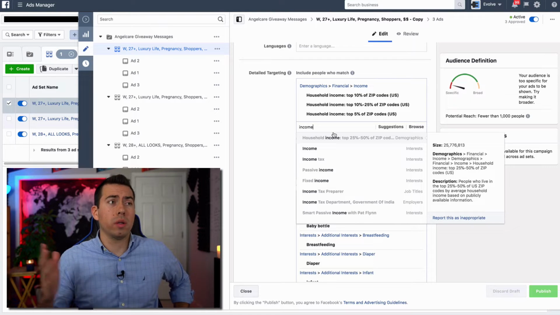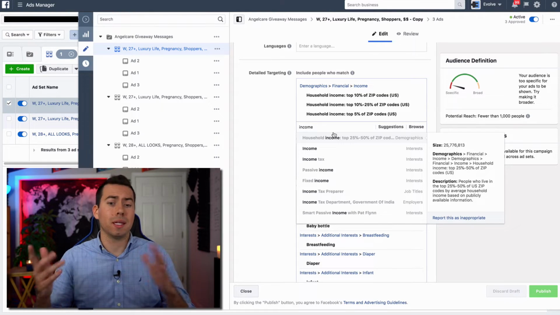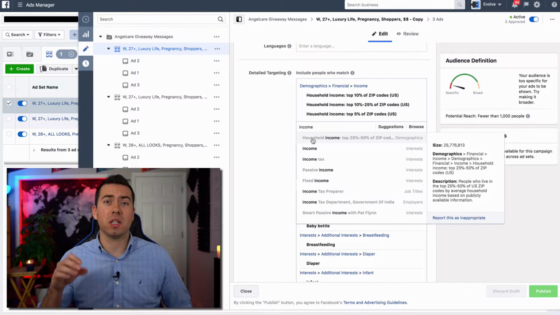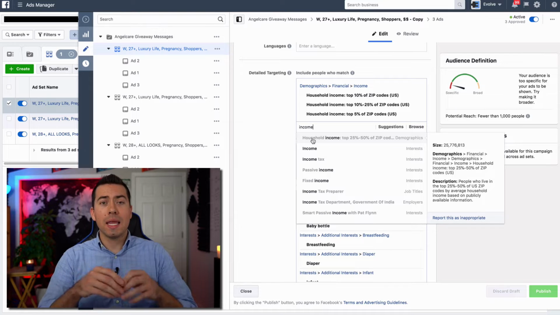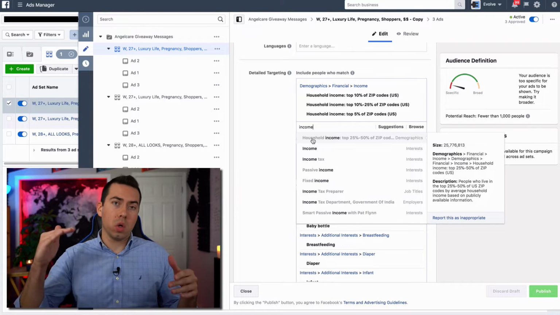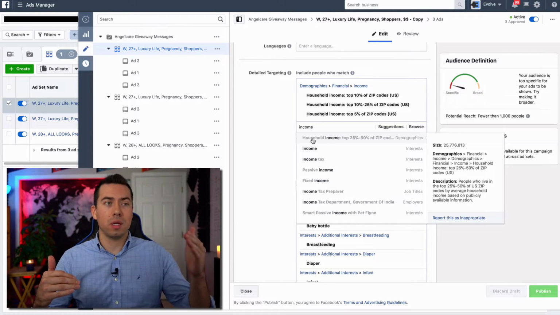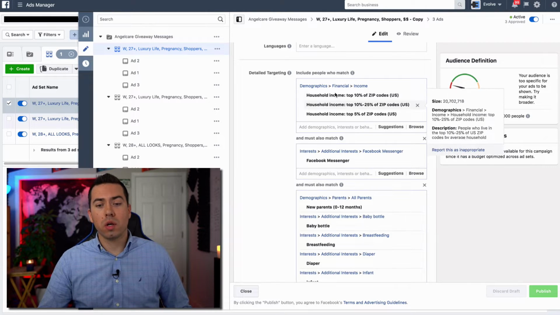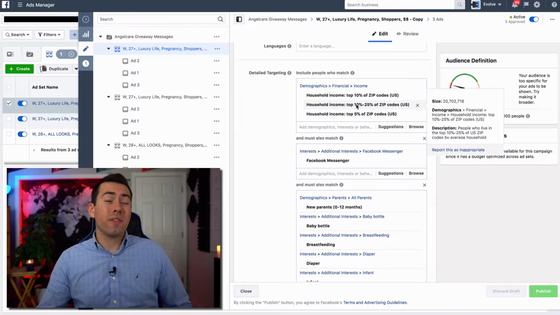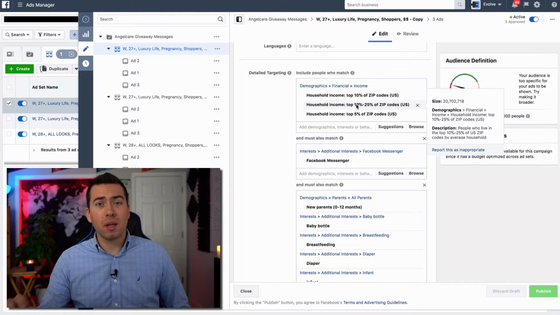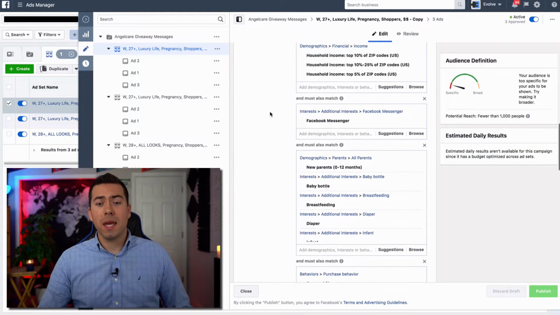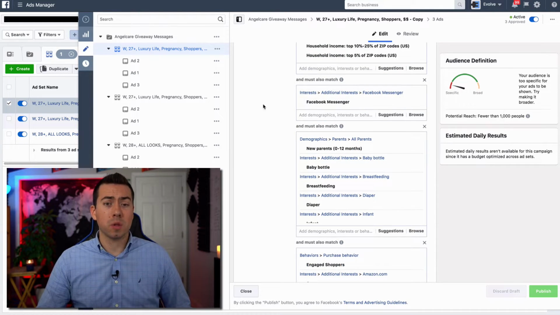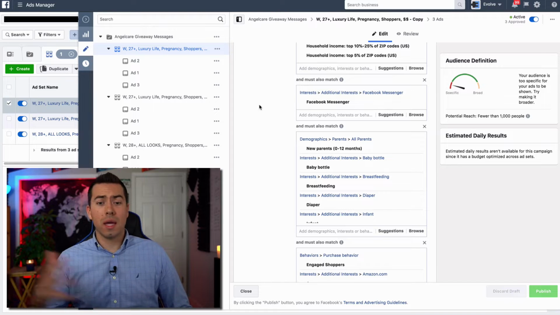I don't know how they got it. Maybe that's why they were all in the press, because everybody was sketched out with how they did get that information. But right now it's showing how they're getting this information is based on geographic location in the US based on zip codes. So if this zip code has a higher income, I guess it's a safer way for Facebook to play it, but we are targeting people in the higher 25% zip code income levels of the US, and that's working all right.